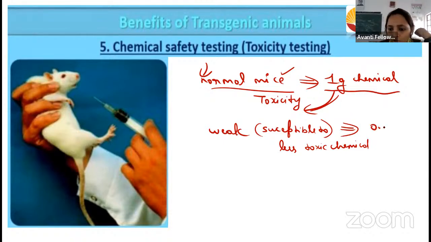Here it is going to show for 0.001 gram. Only 0.001 gram is sufficient to create the toxicity in this transgenic mice. So that is the chemical safety testing. They will make this mice weak, and then we use that for the toxicity testing.